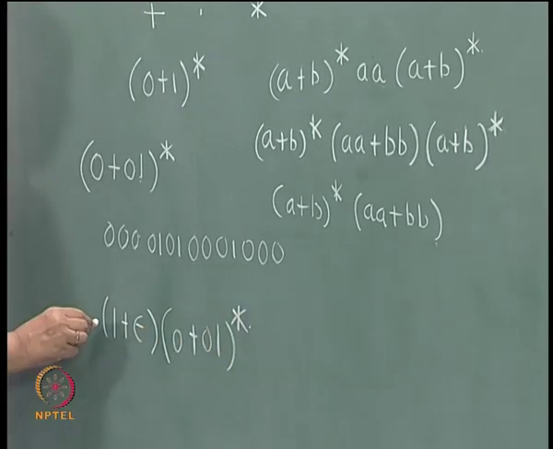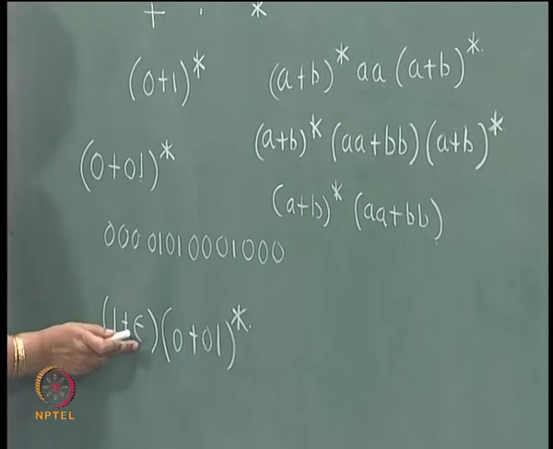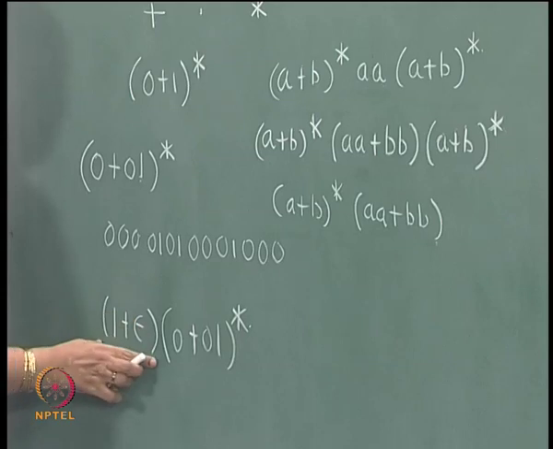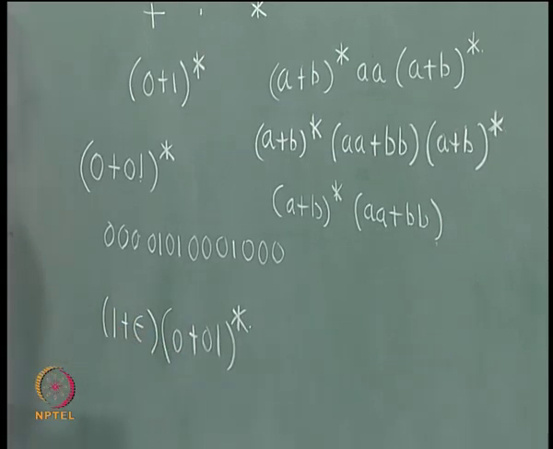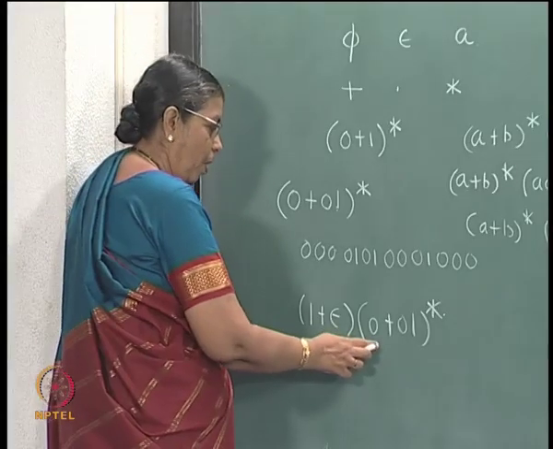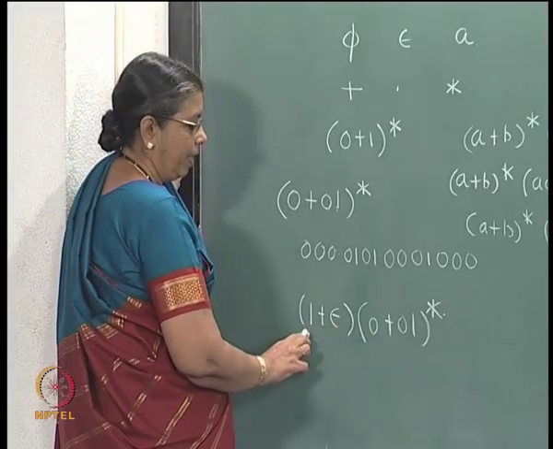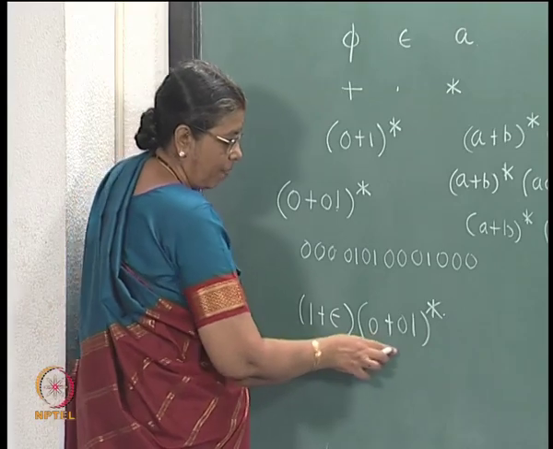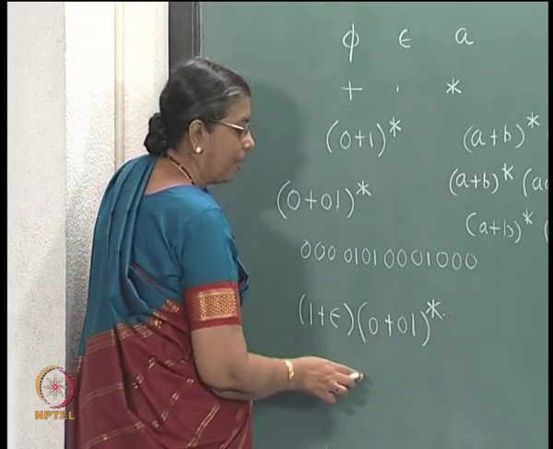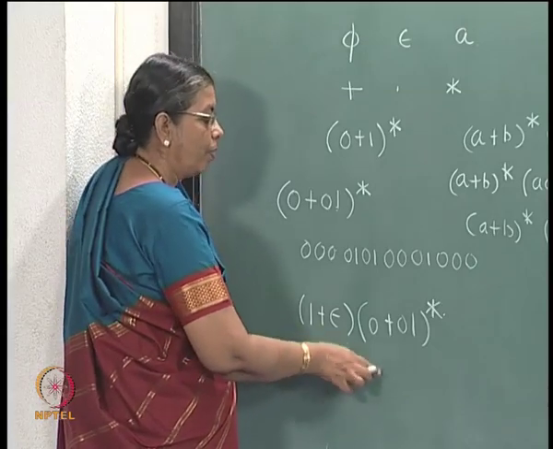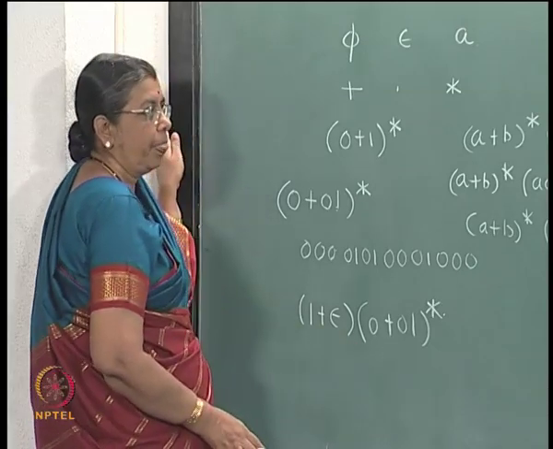So, this denotes that either you begin with a 1, or if you take epsilon, that means nothing is taken from this portion, so it can begin with a 0. The string can begin with a 0 or with a 1, and then it will be followed by some other things, but the main thing is you will not have two consecutive ones.